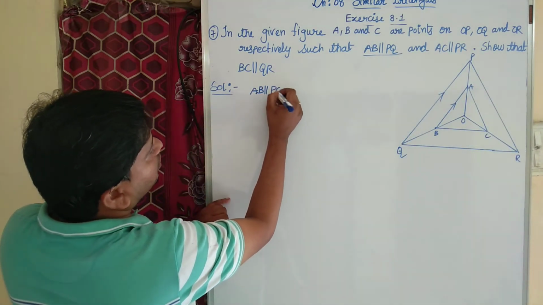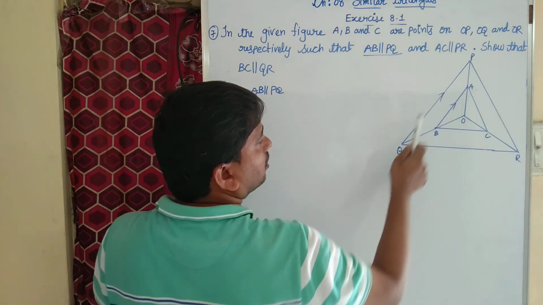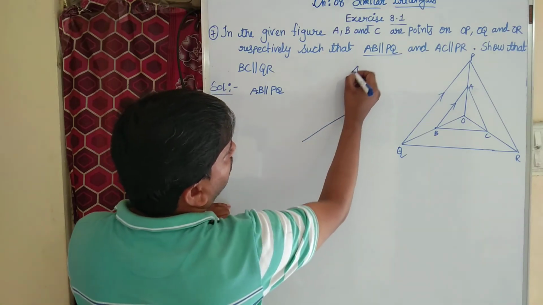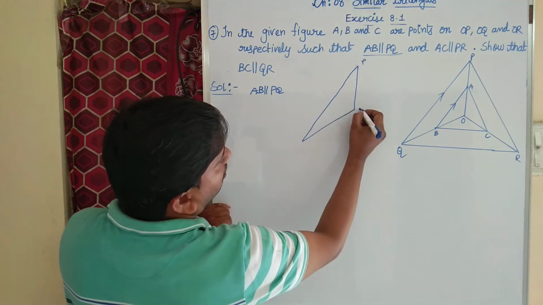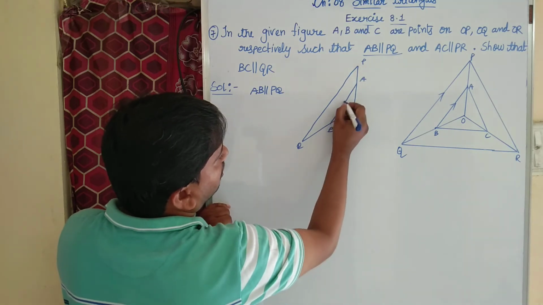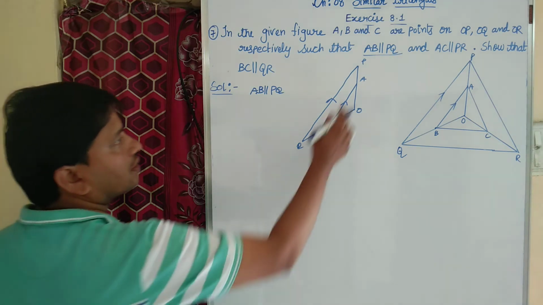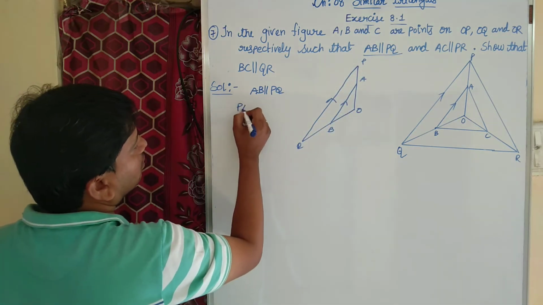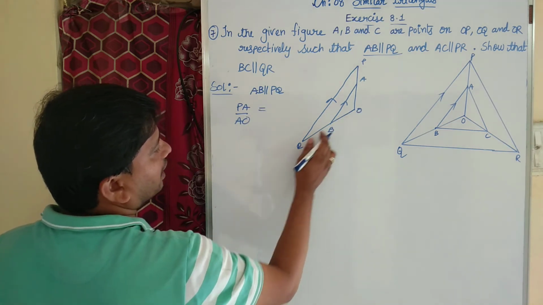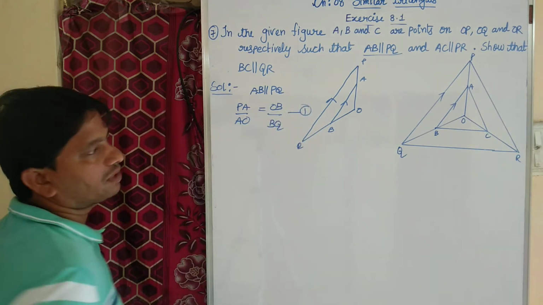AB is parallel to PQ. Where is AB? AB is parallel to PQ. Then you consider triangle POQ, in which AB is parallel to PQ. Then I can write PA by AO equal to OB by BQ. This is equation number 1.